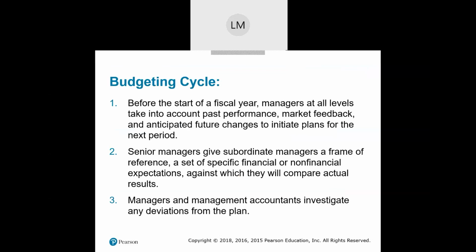Managers and management accountants investigate any deviations from the plan. We'll learn in chapters 7 and 8 when we're doing variance analysis about management by exception, where we focus on areas of the company that are not doing as well, and not have as much oversight on areas that are doing well, because they don't need that constant oversight, but we need to pay more attention. Not that we're forgetting about the good parts of the company, but we want to make sure we pay enough attention to the weaker parts of the company.